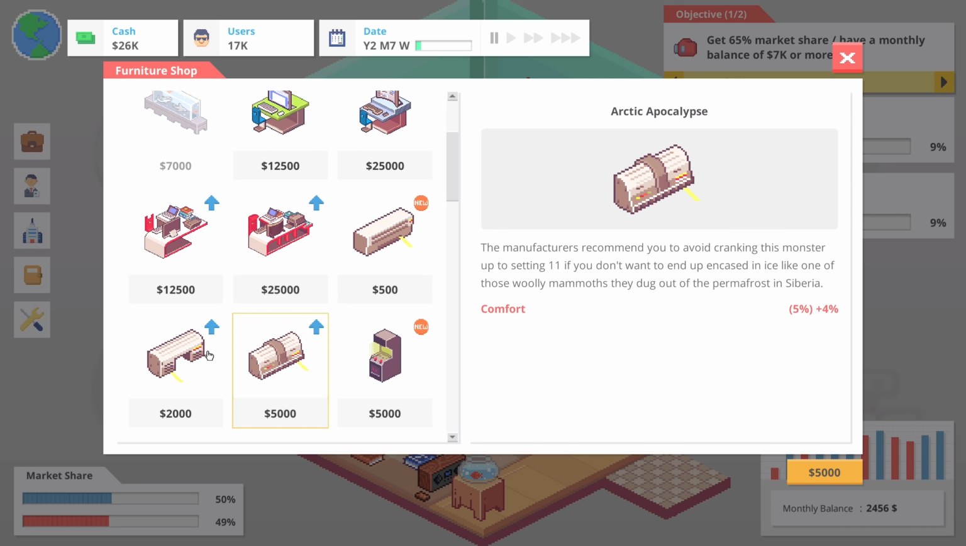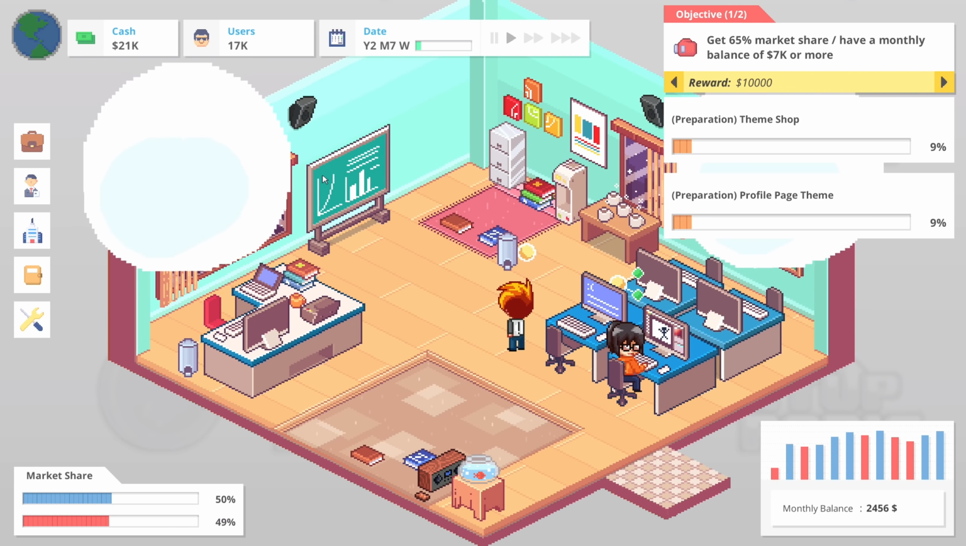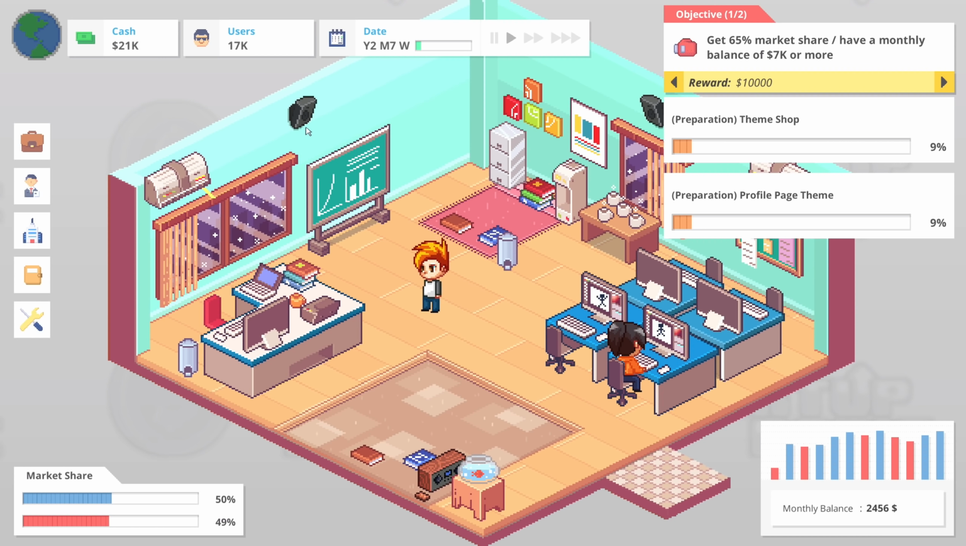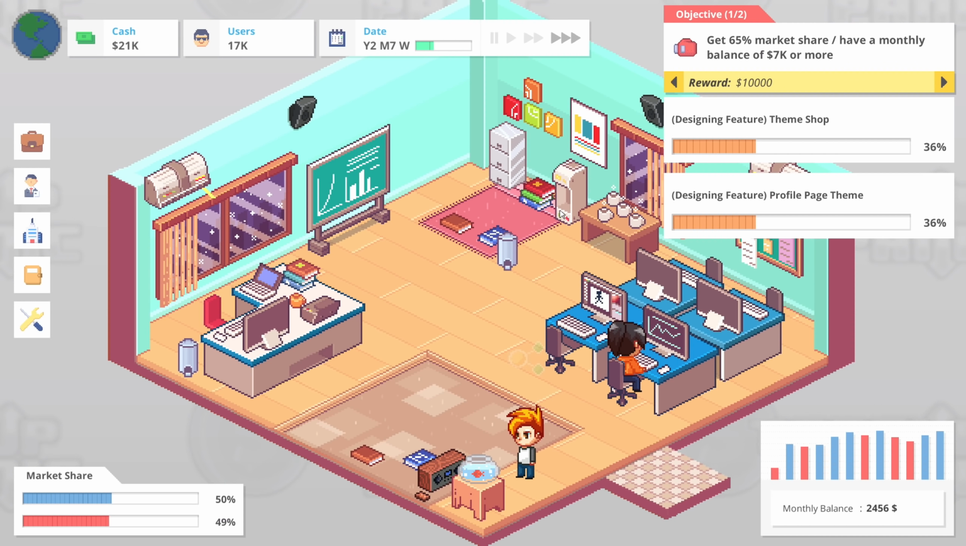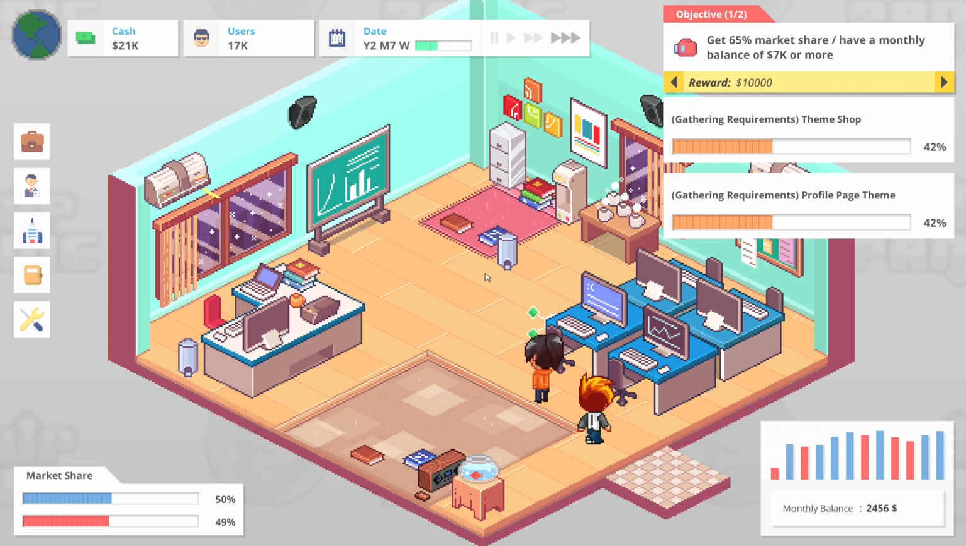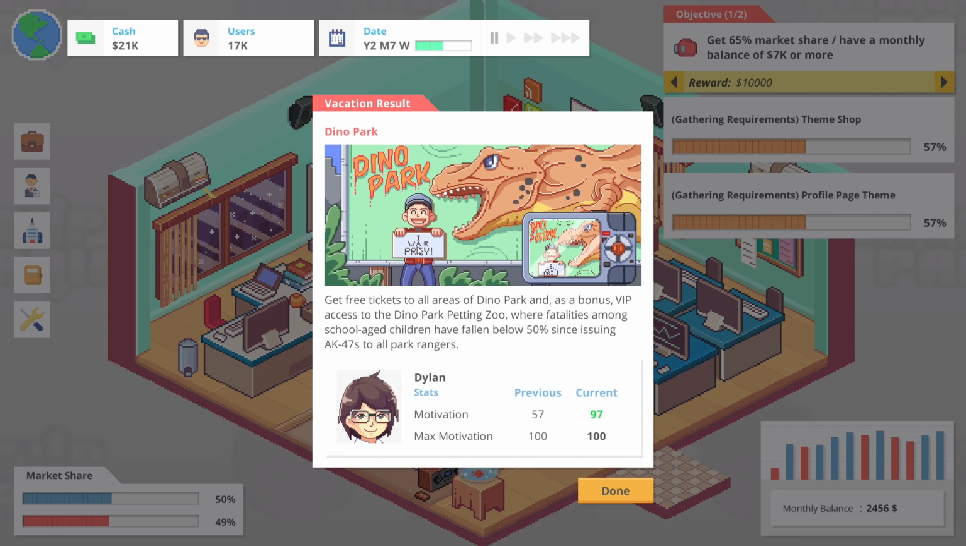What about this? 5,000 for that. Pretty expensive, but I feel like it might benefit us in the long run just to improve their comfort across the board a little bit there. I don't think anything I bought costs us anything per month either, so we're okay on that particular front. We'll just get me back from my vacation, there we are.